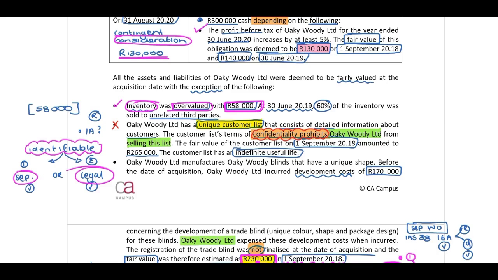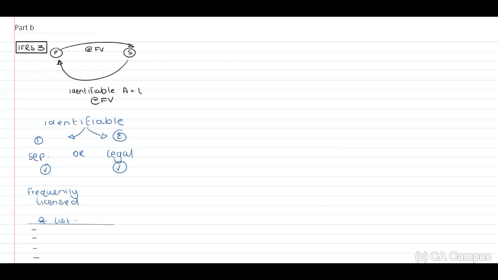Okay, so they indicate to us Okie Woody Limited has a unique customer list. This is important, it's unique. That consists of detailed information about customers. The customer list's terms of confidentiality prohibit Okie Woody Limited from selling this. Okay, and then they indicate to us that the customer list has an indefinite useful life. Right. Okay, now guys, back to basics.